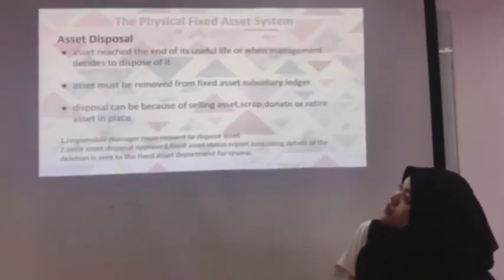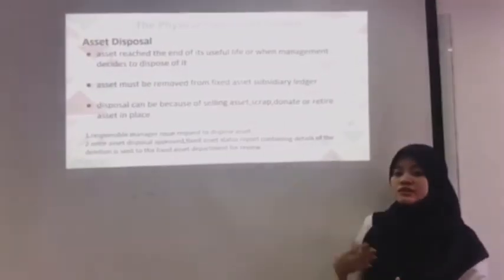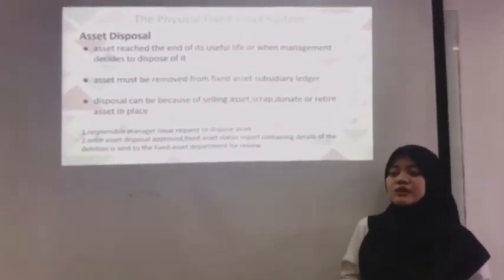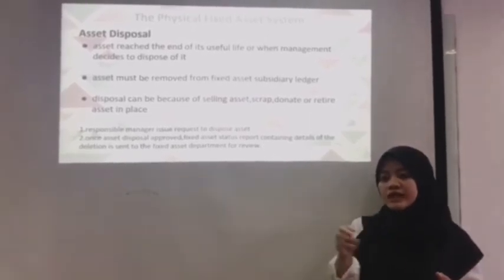This is the example of how the fixed asset is calculated and recorded. For the asset disposal, as the asset reaches its end of useful life, for example, we have said that the asset will be operating for 10 years.